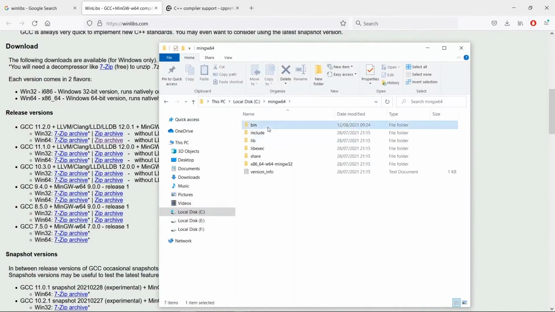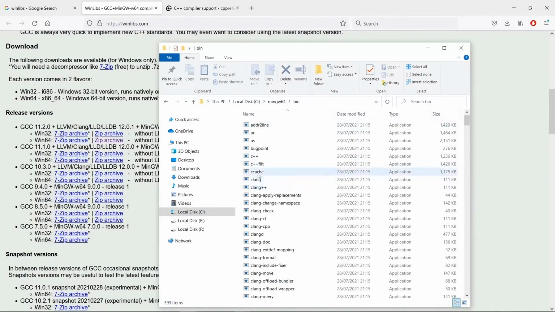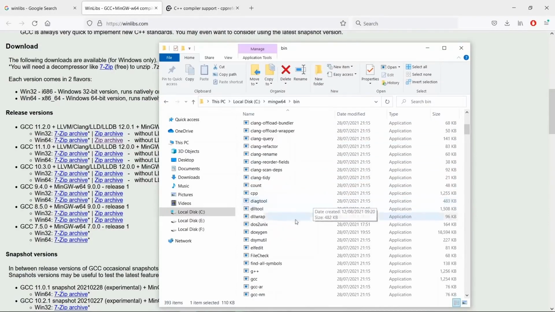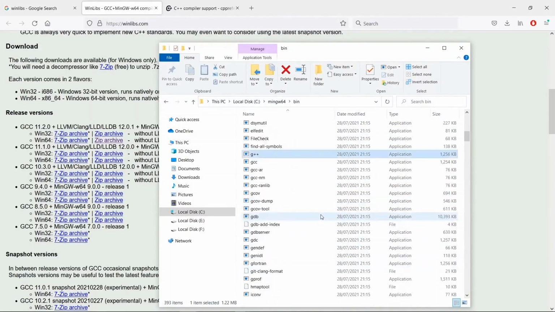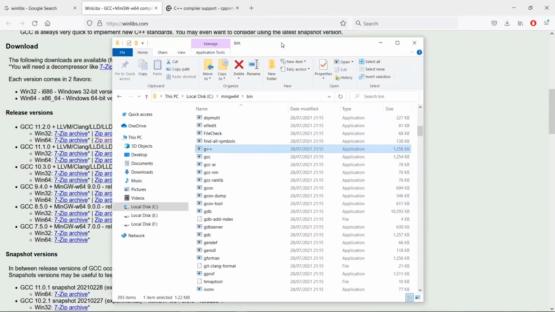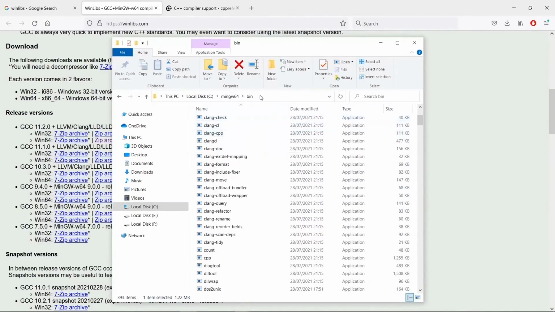Now, once you have these compilers installed, again, we have the Clang compiler, we have the GCC compiler. If we go down, we're going to find the G++. We even have GDB, which is a debugger we can use to debug C++ applications. But we will talk about this later. Once you have this, I would recommend putting this in your environment variables on Windows. The way you do this, you grab this path. Well, we have our compilers here, and we're going to copy this. This is something I recommend.